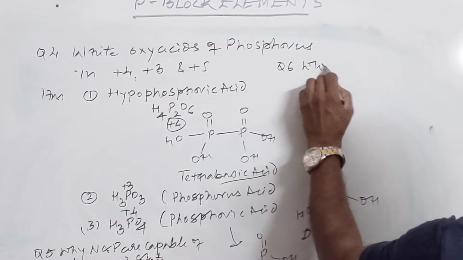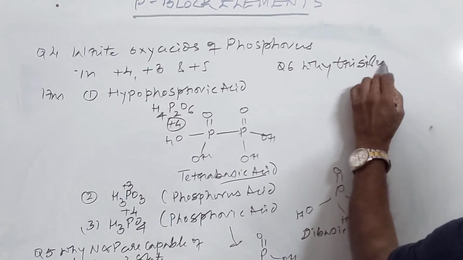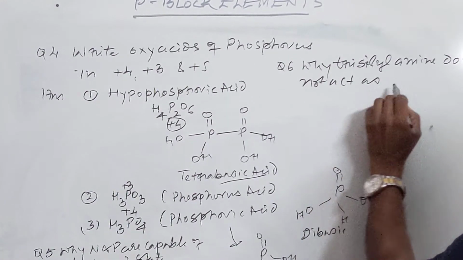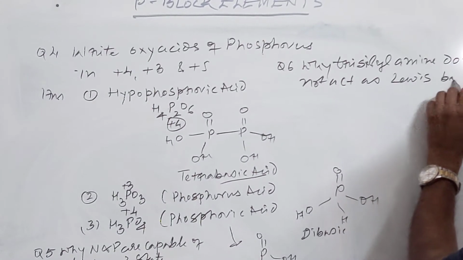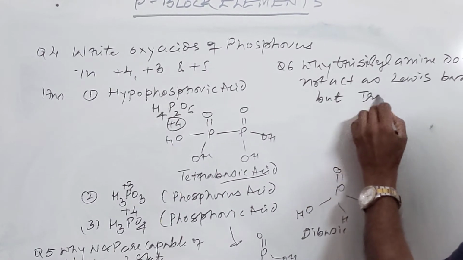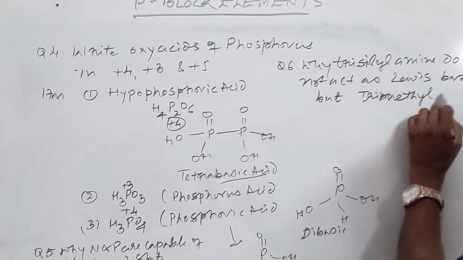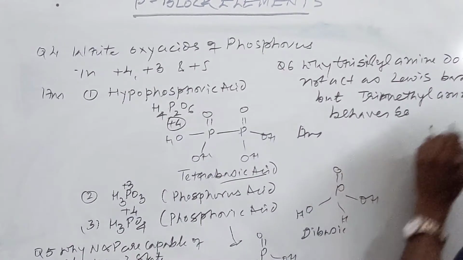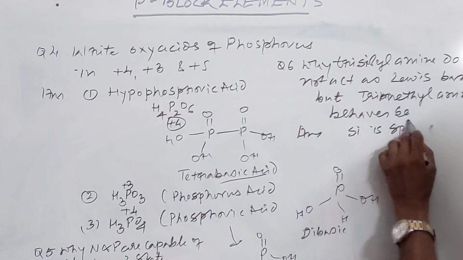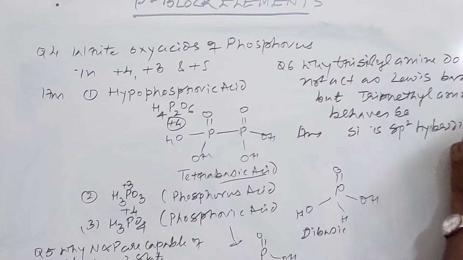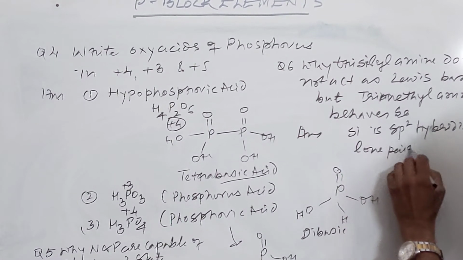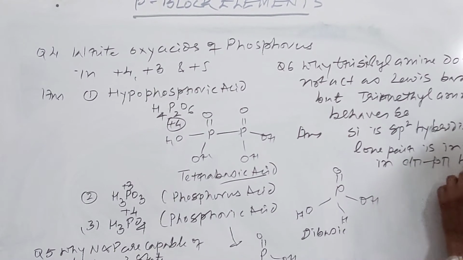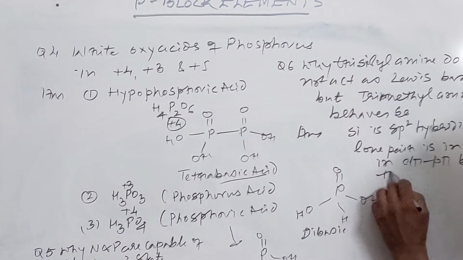Then we have question number 6: why does trisilylamine not act as a Lewis base, but trimethylamine behaves so? The reason is that in trisilylamine the nitrogen is sp2 hybridized and the lone pair is involved in p-pi d-pi bonding, so that cannot be lost.